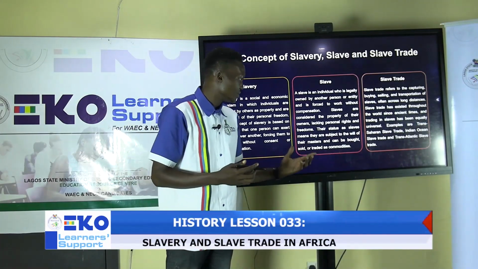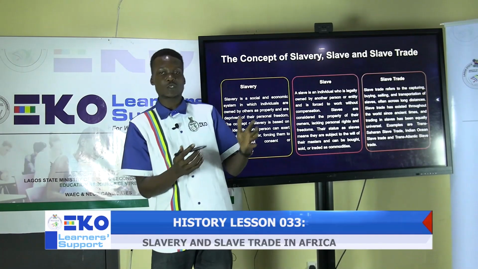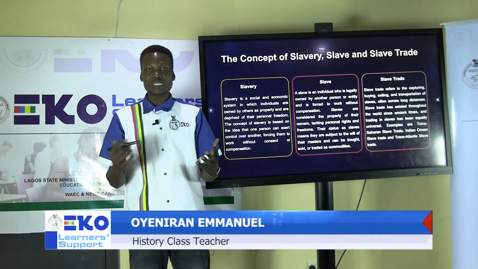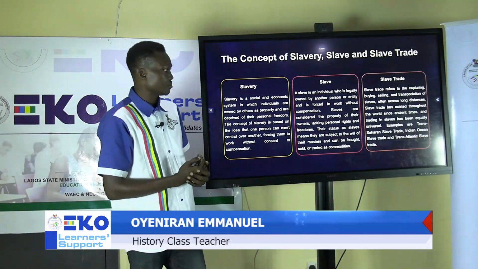Slave status means that such a person is subject to the will of their masters and can be bought and sold in the form of trade.